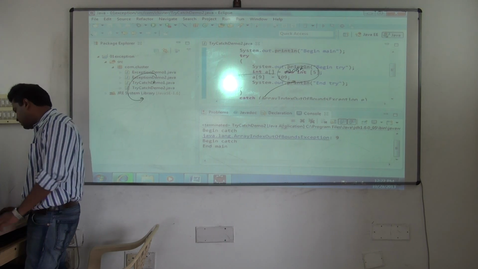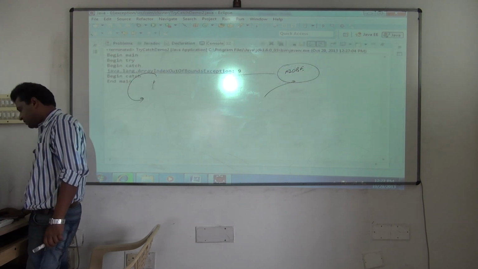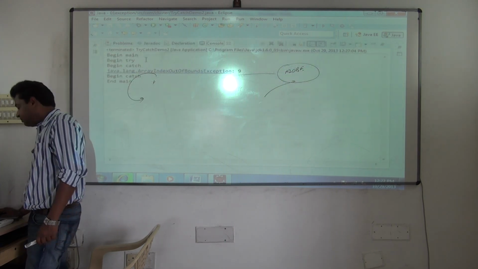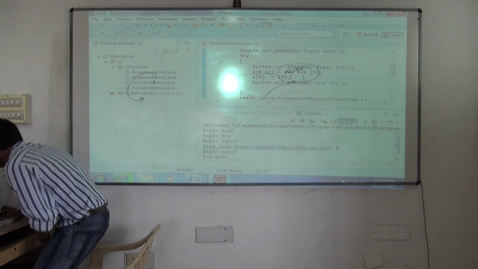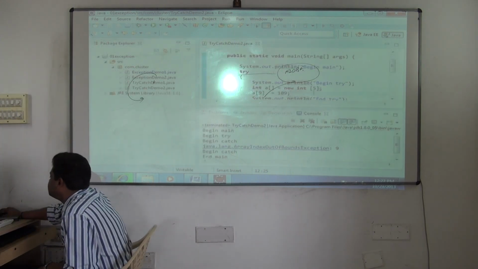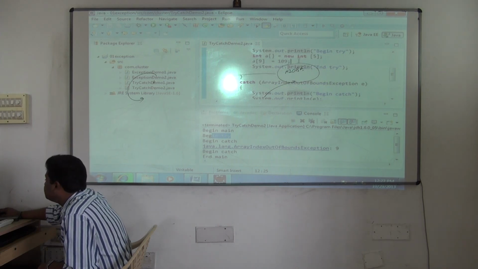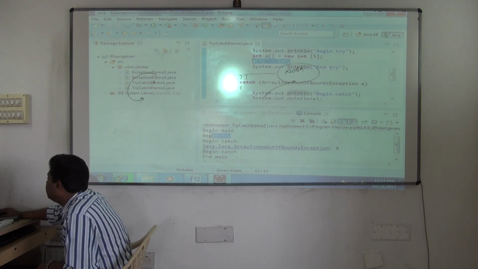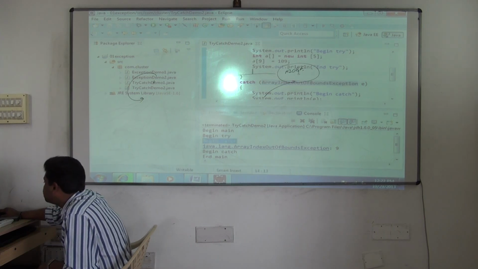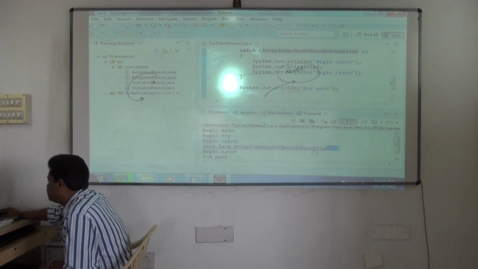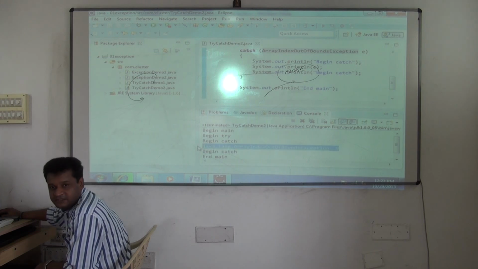Yes, what has happened? It will jumble up the output, I have told you. So don't bother too much. Main begins execution. Once main begins execution, what happens? Begin try. But end try did not get executed. Why? An exception has occurred in this line. Immediately control shifted to catch. Begin catch. After catch, what has happened? SOP E. Yes, SOP will print the message like this.